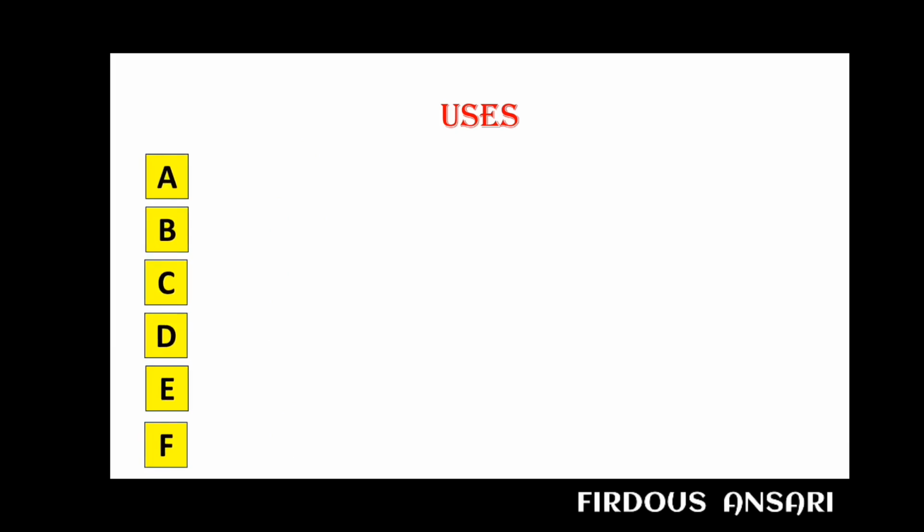Lastly, we'll check out the uses of nitrates, and these uses you can remember from the mnemonic A, B, C, D, E, F. Okay, A is angina pectoris. Nitrates are effective in classical as well as variant angina pectoris. B is for biliary colic. Biliary colic due to gallstone or morphine responds to sublingual glyceryl trinitrate or isosorbide dinitrate.